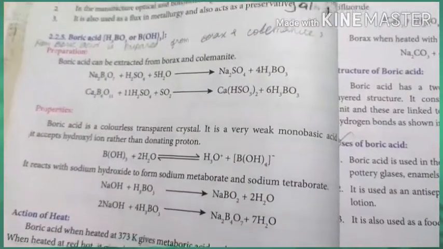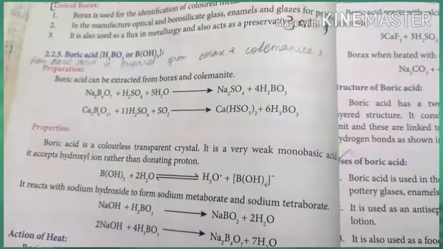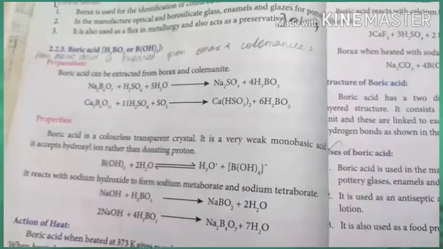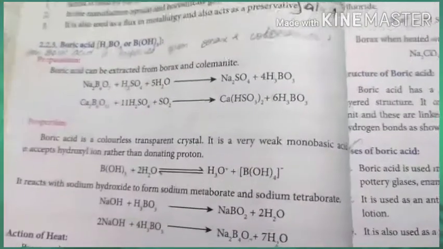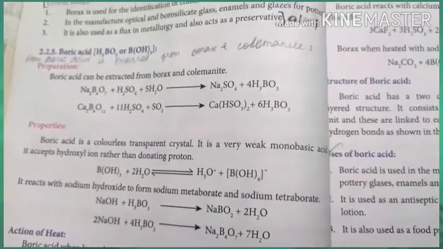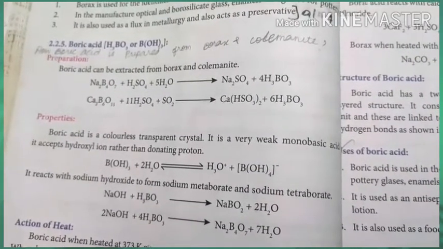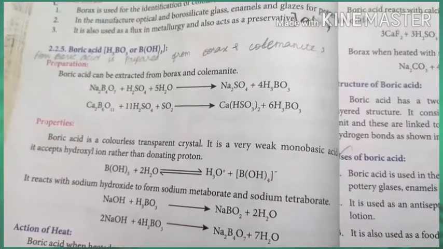So today we are moving towards an important compound, boric acid, and its reactions, preparation and uses are repeated questions in public exams. So first, how can boric acid be prepared? It is prepared from borax and colemanite.